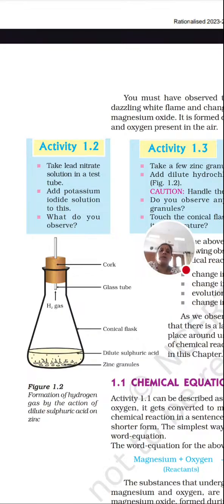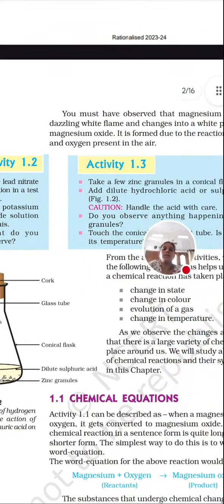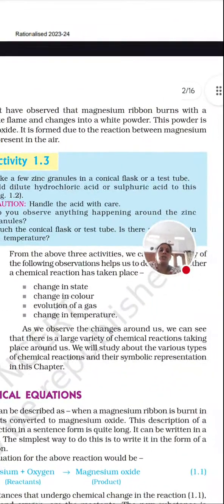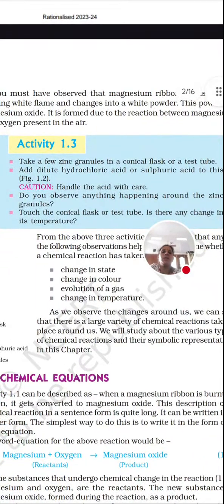In this activity, they have taken a few zinc granules in a conical flask, then added either hydrochloric acid or sulfuric acid. This has to be handled very carefully as the student is dealing with an acid. So here hydrogen is liberated. When hydrogen gets separated from a substance, we call it oxidation. That we come across at the end of this chapter.